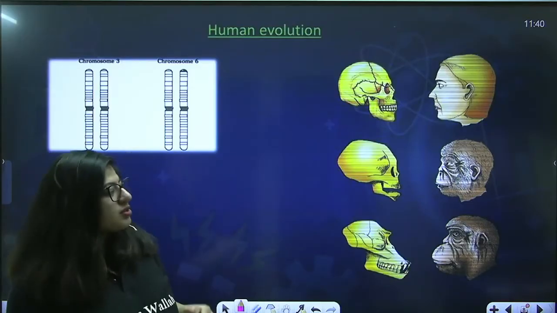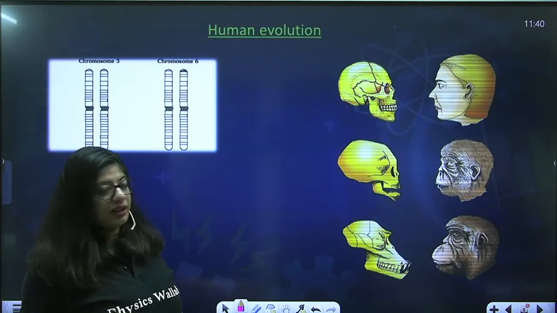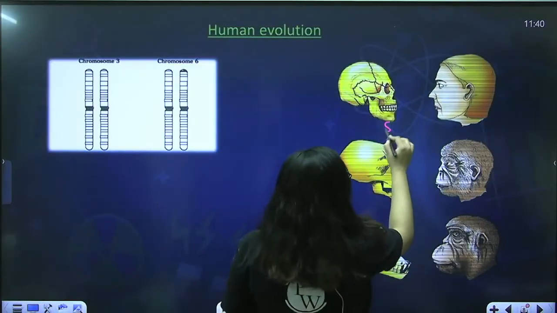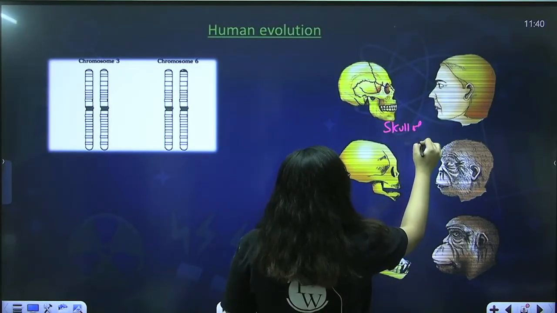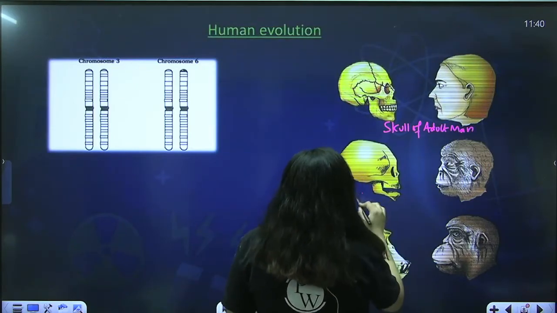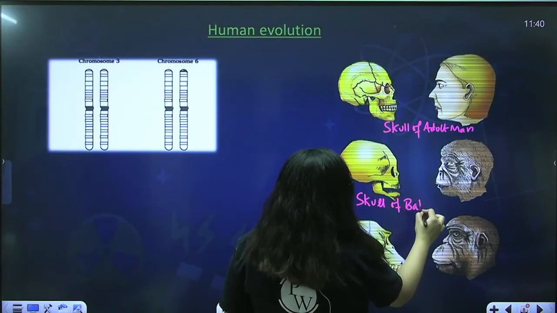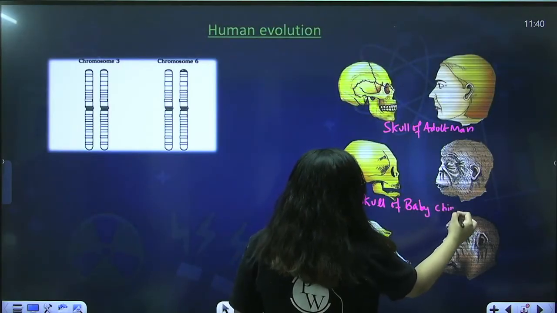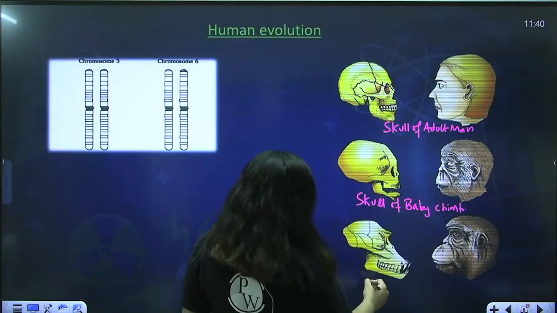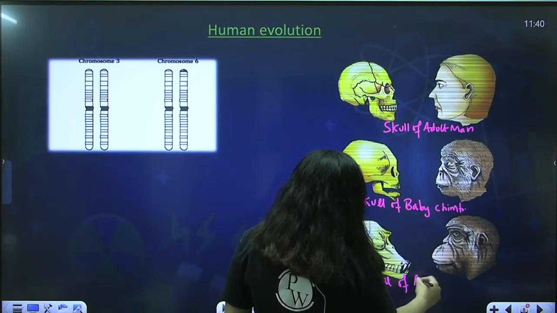So the first study is on the basis of the skull. This is the skull of an adult man, this is the skull of a baby chimp, and this is the skull of an adult chimp.